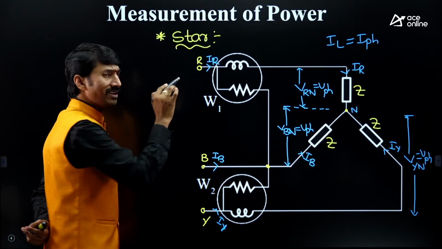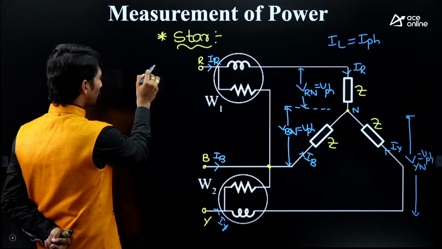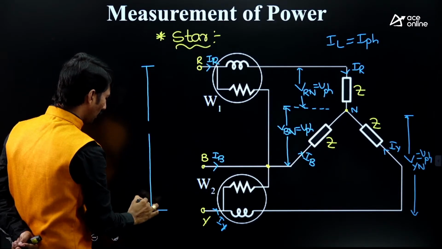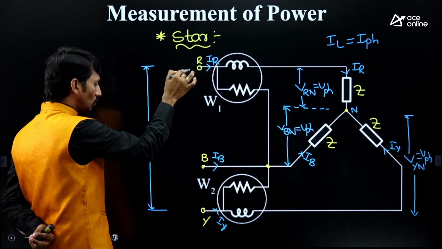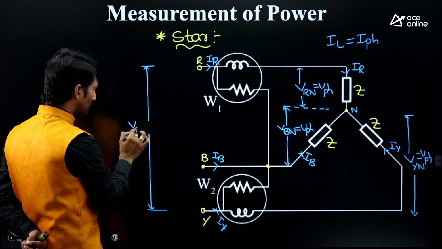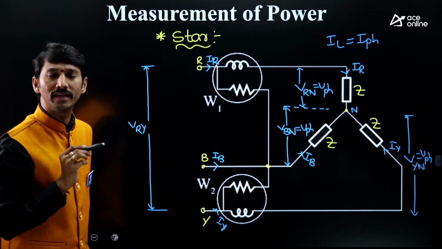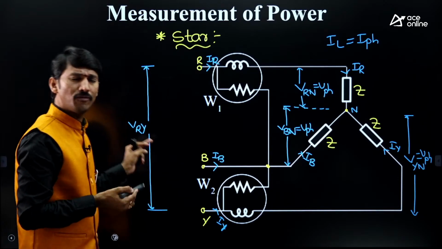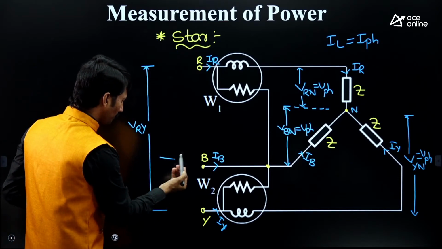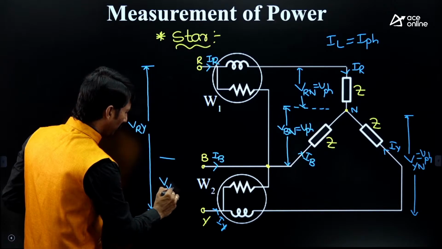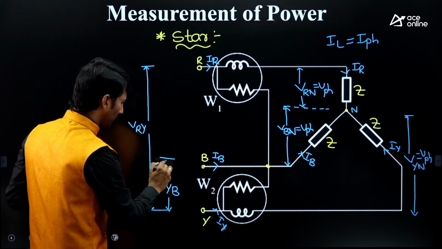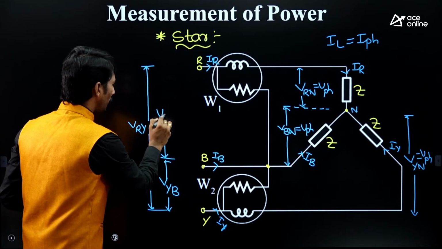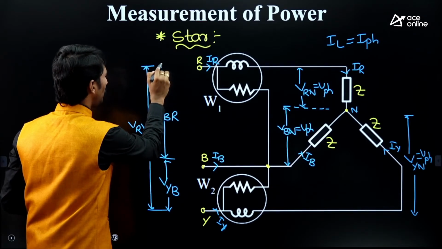Sir, what will be the line voltage then? Check it here. From here to here, this value is the R to Y terminal, so I am taking this as VRY. And here to here VYB, so Y to B. And here to here, this will be VBR.